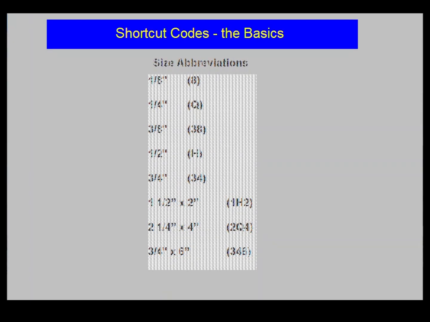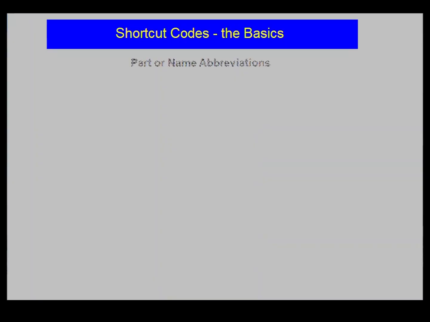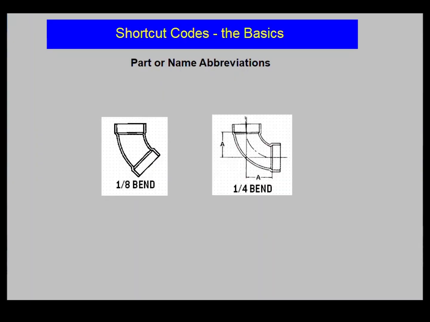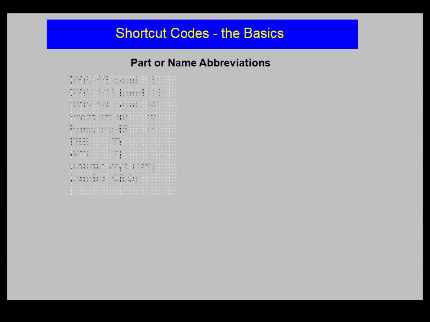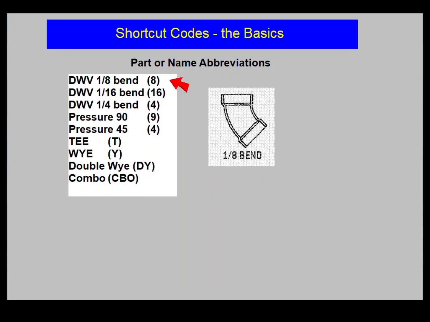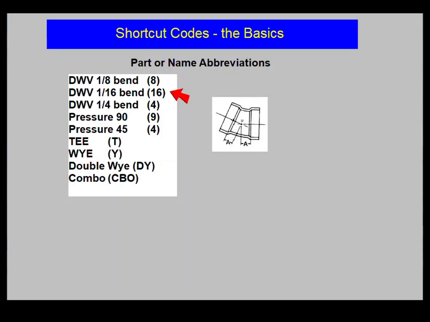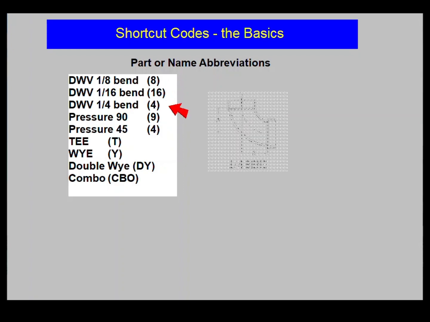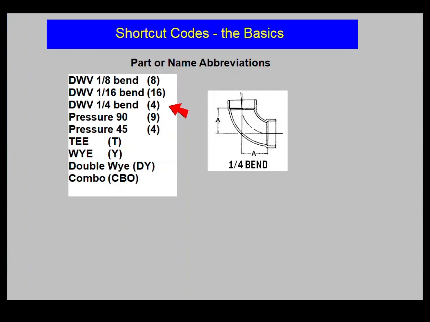Now let's look at the part or name abbreviations. The most important rule to remember is that DWV bends are always named as a fraction of a circle. For example, a quarter bend or 1/8 bend would never be called a 90 or 45. Only pressure fitting Ls are named 90s or 45s. Here are some examples of part abbreviations. DWV 1/8 bend is an 8, not a 45. DWV 1/16 bend is a 16, not a 22. DWV 1/4 bend is a 4, not a 90.